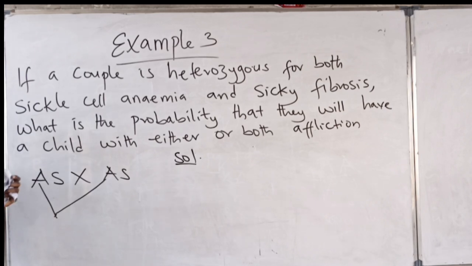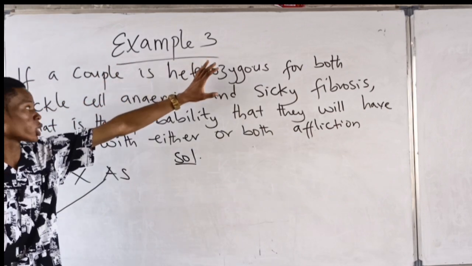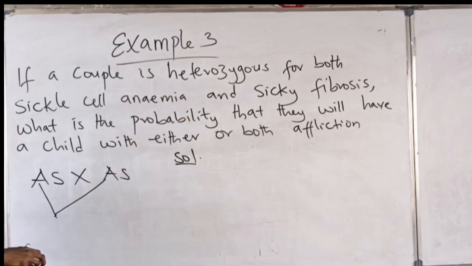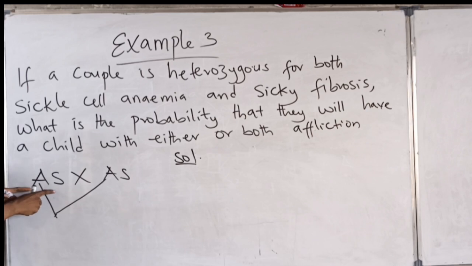So in this case, since both couples are heterozygous for sickle cell anemia, first, heterozygous for sickle cell anemia is actually AS, because AA is normal, AS is heterozygous, a carrier, and SS is a sickler, right?